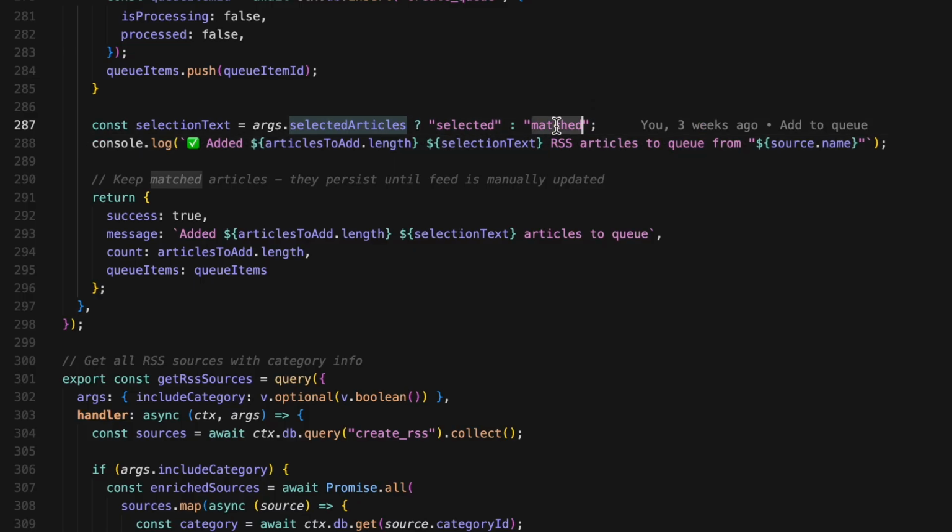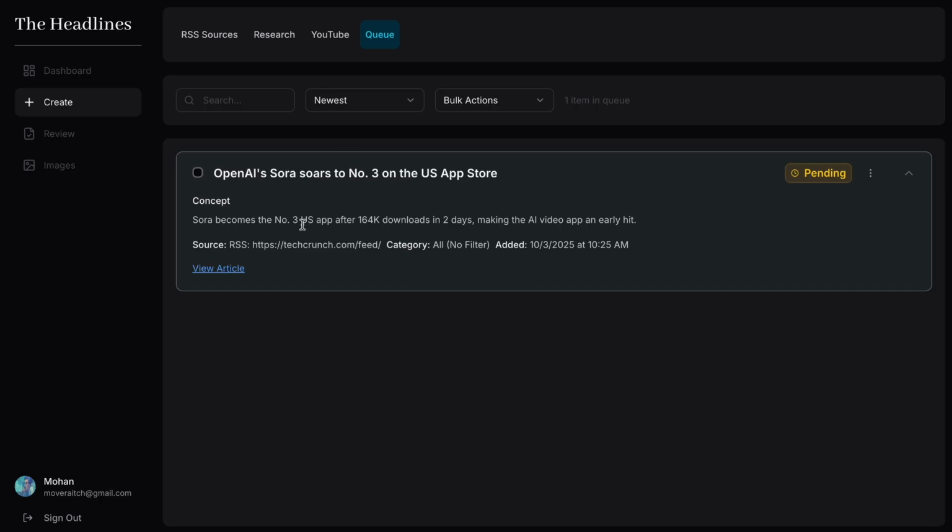Finally, we return a success object. This tells the UI that everything worked, how many articles were added, and gives back the array of queue item IDs. And what the queue does, it kind of universalizes all the information into just a title, a concept, the actual article if there is one, and a category if there is one, and the actual source.